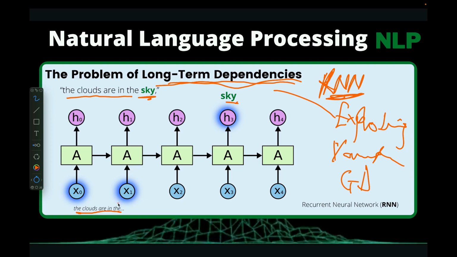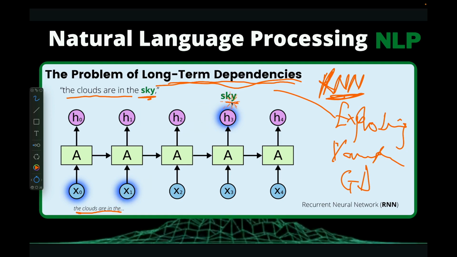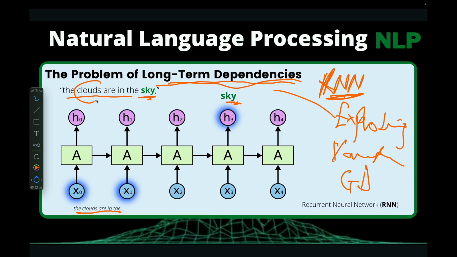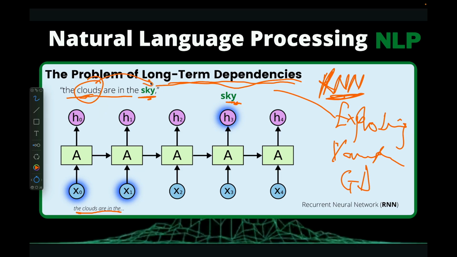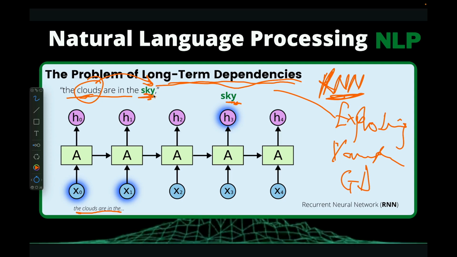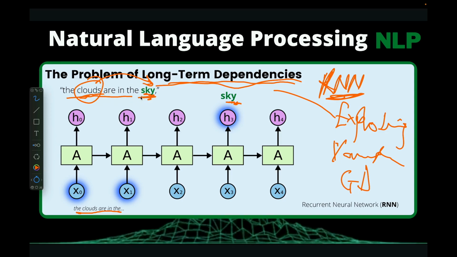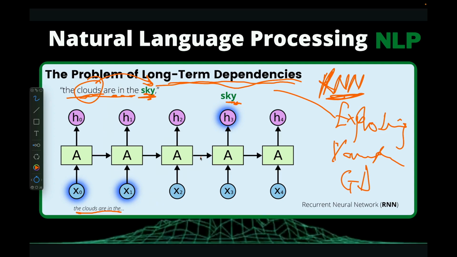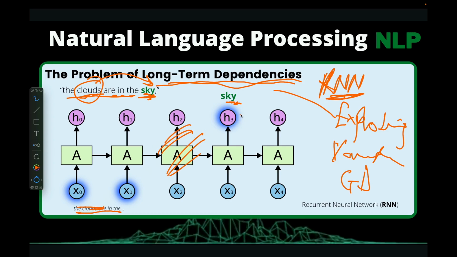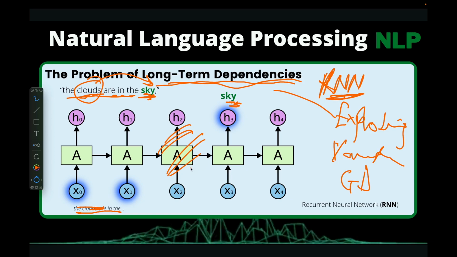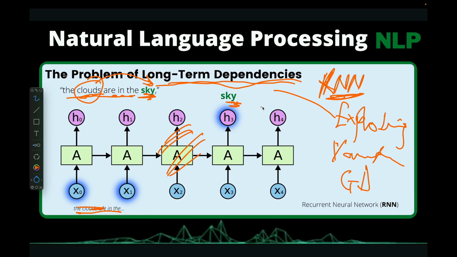It's likely to predict the last word because of the distance from the word we want to predict to the keyword. If RNN figures out clouds, it will easily predict sky. The distance from sky to clouds is not that far; we just have are, in, and the, just three words in between. So the distance from the rest of the sentence to the target word is short, and it will be easier for the RNN model to predict it.